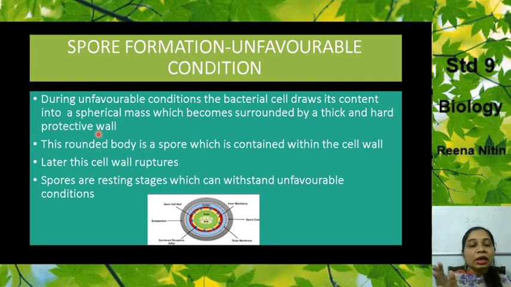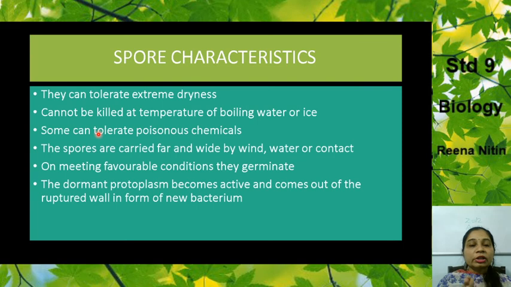So this is a type of reproduction that takes place during unfavorable conditions. It can also act like a resting stage, so as to withstand the unfavorable conditions. Now what are the spore characteristics? They can tolerate extreme dryness or extreme cold temperatures, because they have the covering of the cell wall.